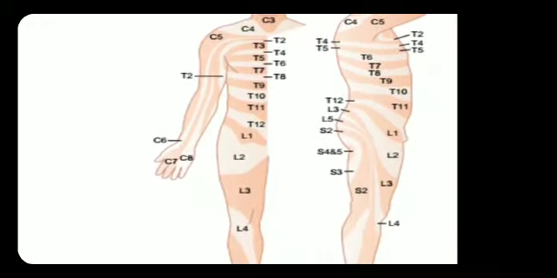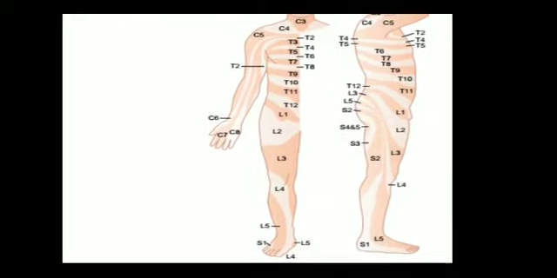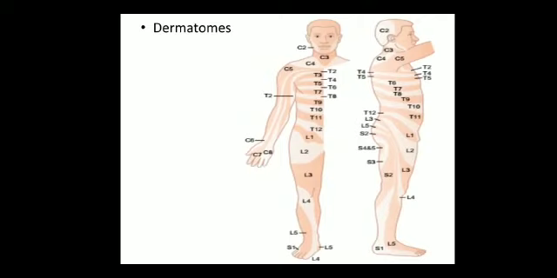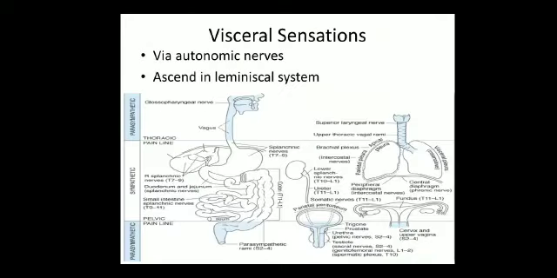The different dermatomes are shown over here. You can see here C2, C3, C4, C5. This shows that the sensations from different areas of the skin are carried by different spinal nerves. So this is about the dermatomes. You have to learn which segments of the skin are supplied by the different spinal nerves. So this is about today's topic.